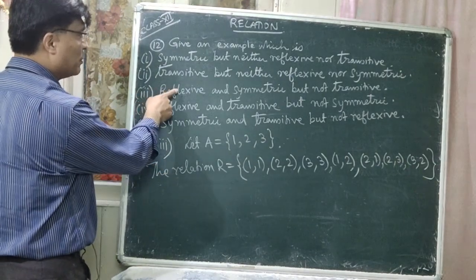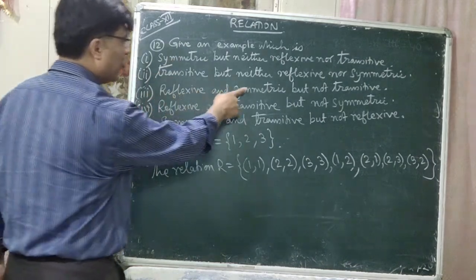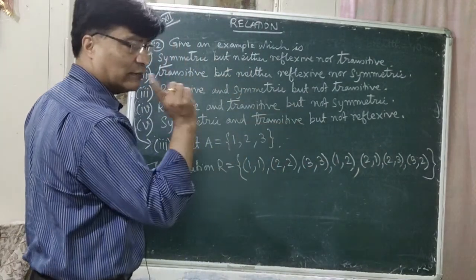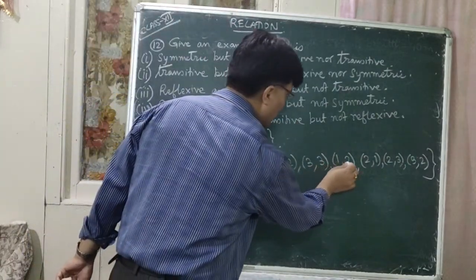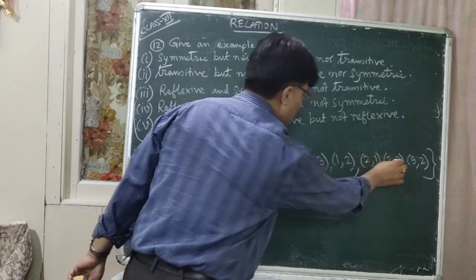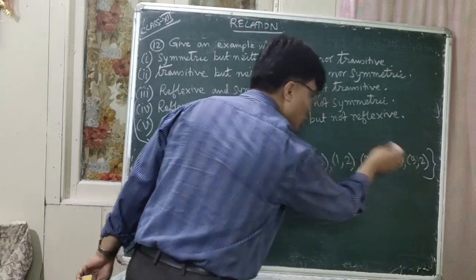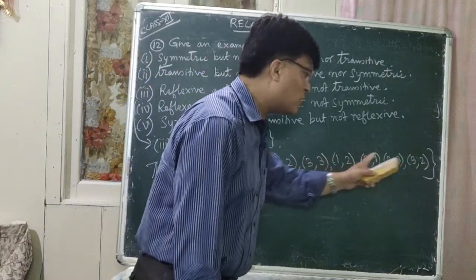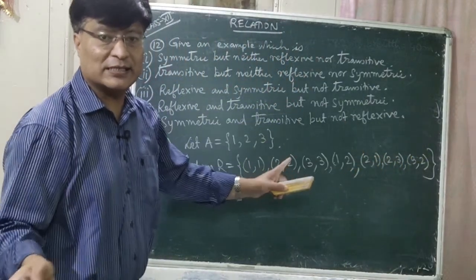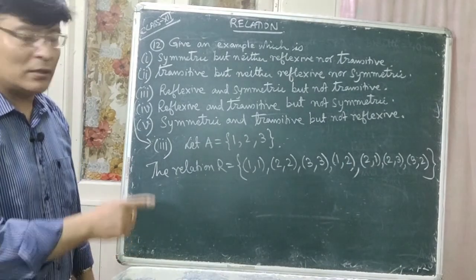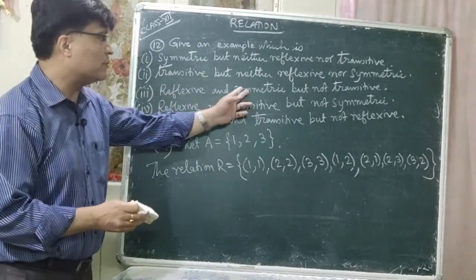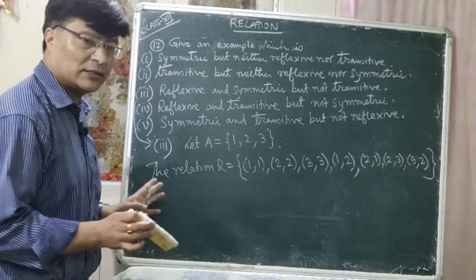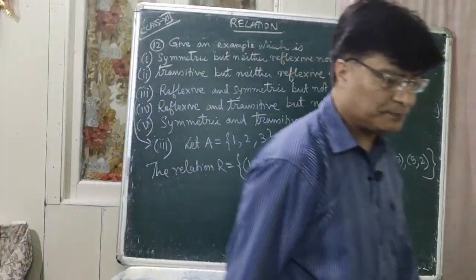That is, give an example which is reflexive and symmetric. This is reflexive and this is symmetric, but it is not transitive. How is it not transitive? 1,2 belongs to the relation, 2,3 belongs to the relation, 1,3 should belong to the relation for transitivity. So there is no 1,3 out here, so it is not transitive. So this is an example of a reflexive and symmetric relation, but it is not transitive. So I think you have understood it. Okay, so you can copy.